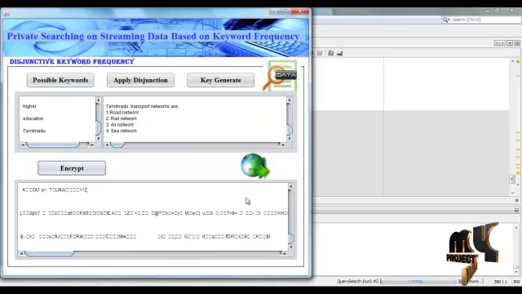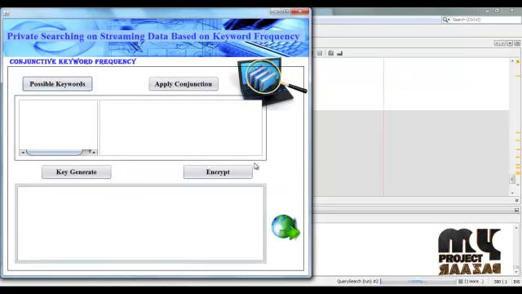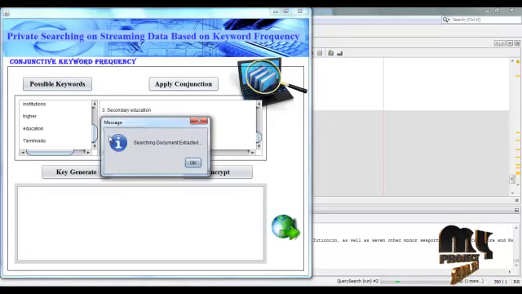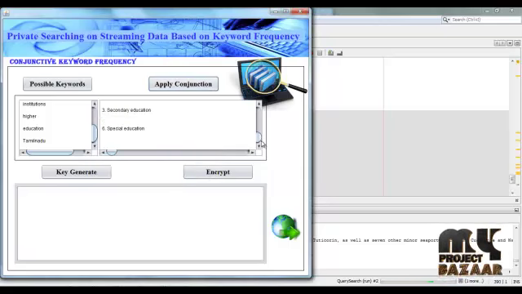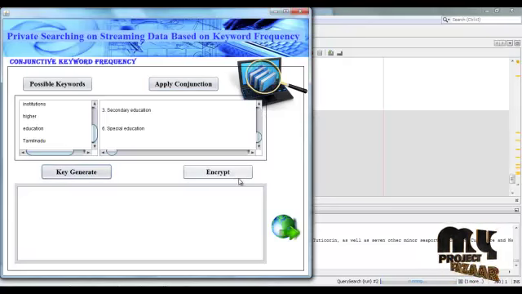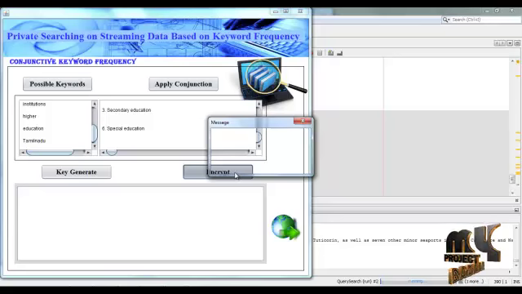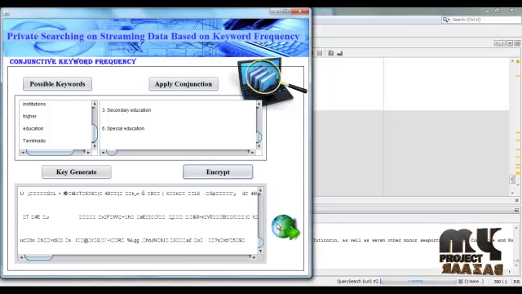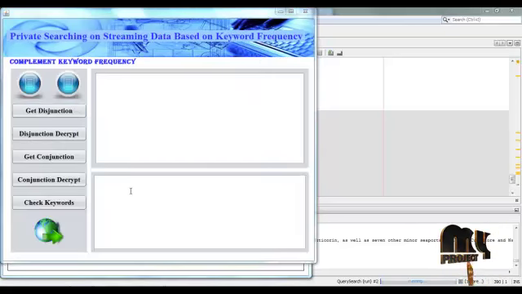OK. Then next, the conjunctive frequency protocol: retrieve the keywords and apply the conjunction keyword frequency protocol. The documents are extracted here. Then apply the FHE scheme and generate the key for the documents. Then apply encryption for the matching documents. Then next, apply the complement keyword frequency protocol.